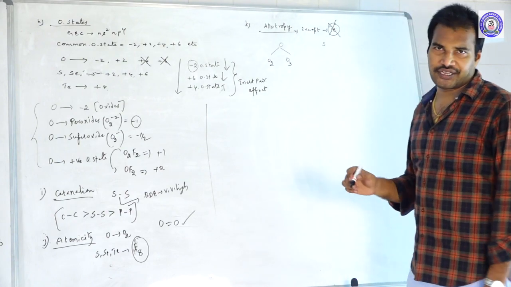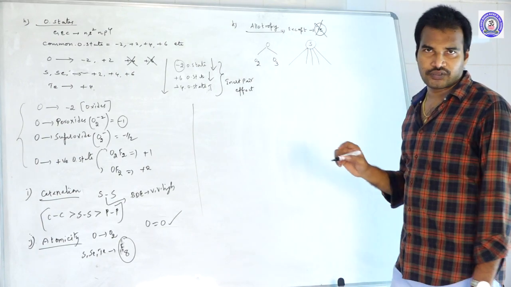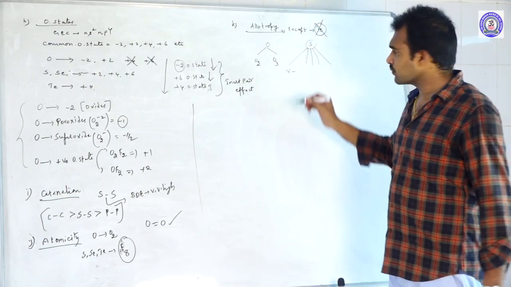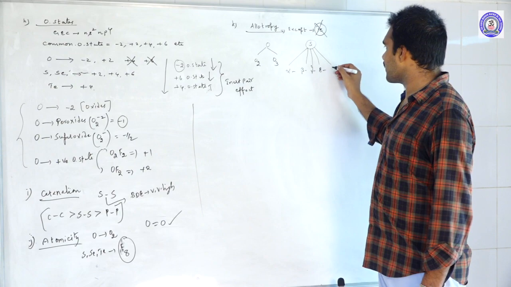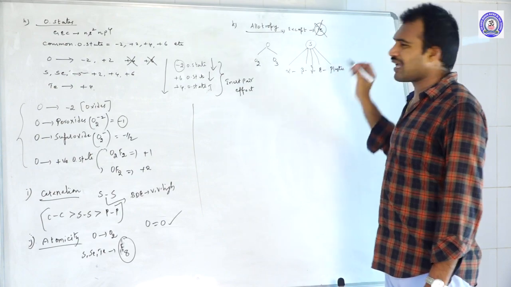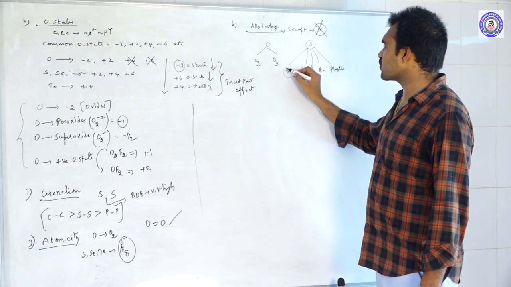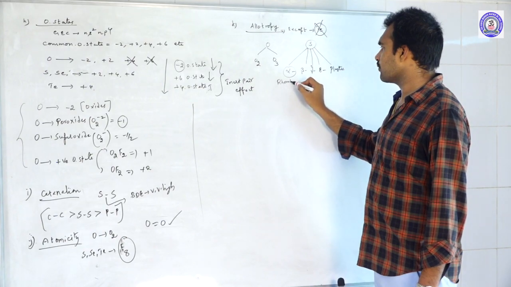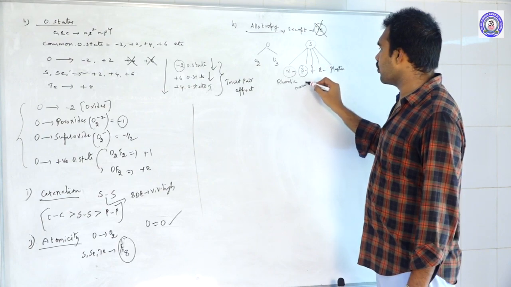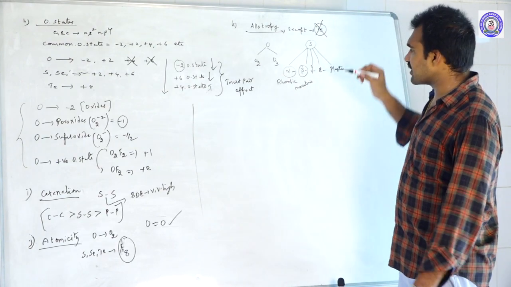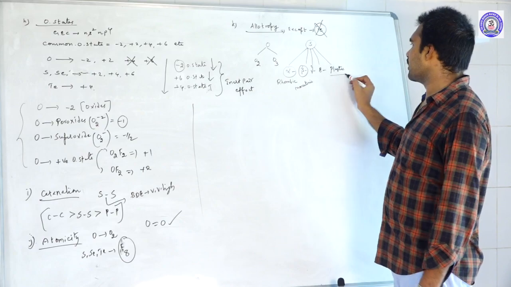Next, come to sulfur. Sulfur can exist in 5 allotropic forms. What are those? Alpha sulfur, beta sulfur, gamma sulfur, epsilon sulfur, and the last one, plastic sulfur. Alpha sulfur we also call rhombic sulfur. Beta sulfur we also call monoclinic sulfur. Gamma sulfur we also call gamma monoclinic sulfur. And this is epsilon sulfur, and this is plastic sulfur.